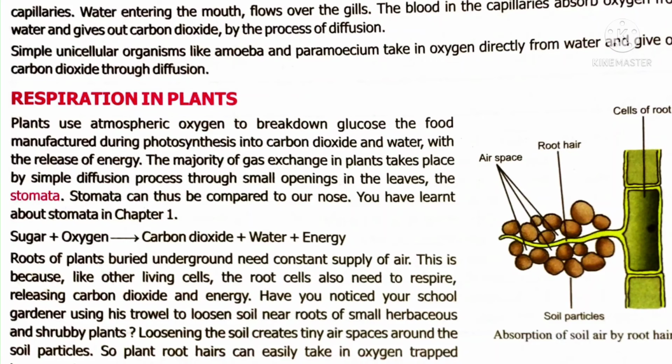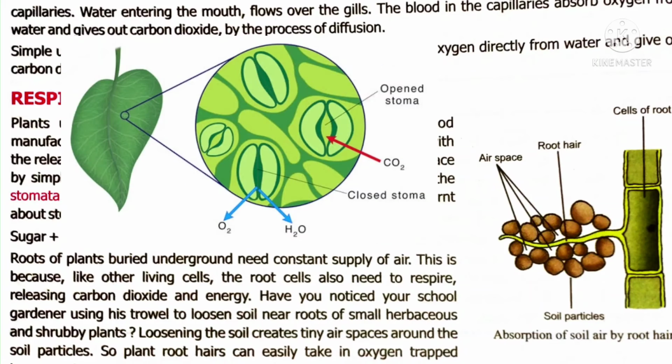Plants respire through stomata. Stomata are small pore-like structures situated on the leaves. Through these pores, respiration takes place in plants. Plants use atmospheric oxygen to break down glucose, which is prepared by the plants themselves. Using carbon dioxide, water, sunlight and chlorophyll, plants prepare food called glucose.